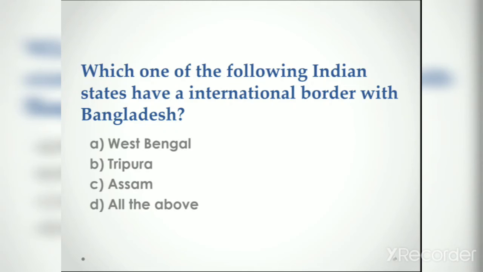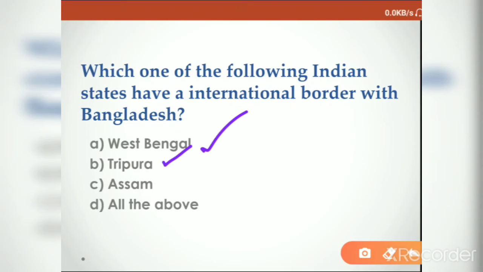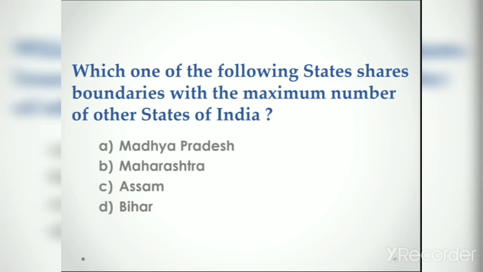Which one of the following Indian states have an international border with Bangladesh? Though West Bengal is correct, Tripura is correct, Assam is correct, so the correct option is all of the above. So please watch the clue. Don't confuse and don't feel it is difficult. Based on the clue, it will be easy. Next question.